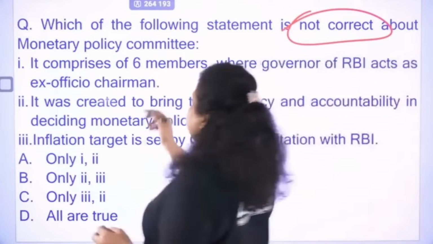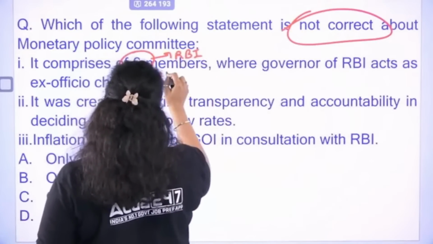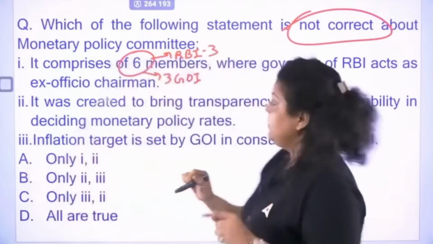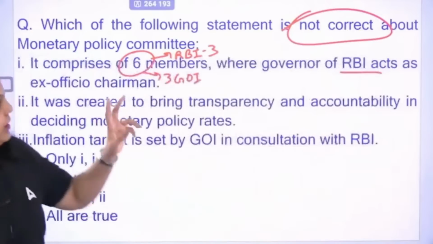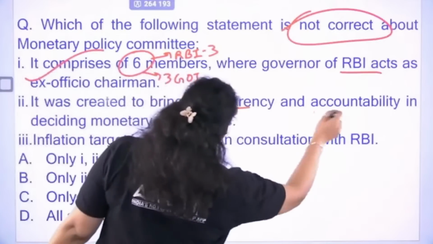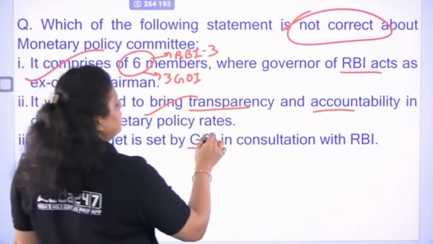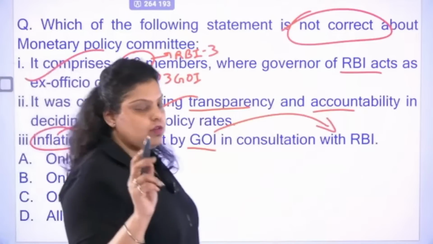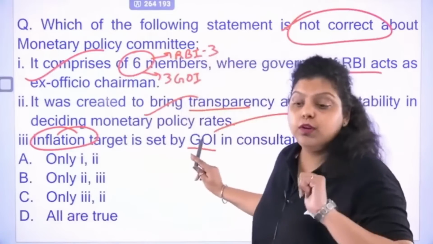Now, the Monetary Policy Committee has 6 members. 3 will be appointed by RBI. They will be ex-officio members. 3 will be appointed by the Government of India. They will be academicians. Now, the RBI governor will act as the ex-officio chairman of the Monetary Policy Committee. The first statement is correct. And this committee was introduced by the central government for transparency and accountability. This is also true. And the inflation target will be set by the Government of India after consulting with RBI. This is also true. Under RBI Act 1934, Section 45ZB, it has been said that if we talk about, what?